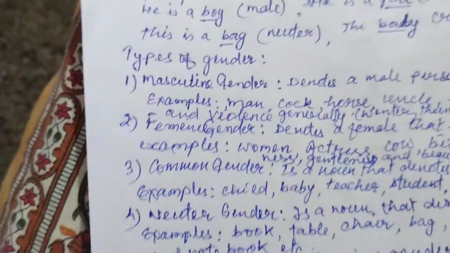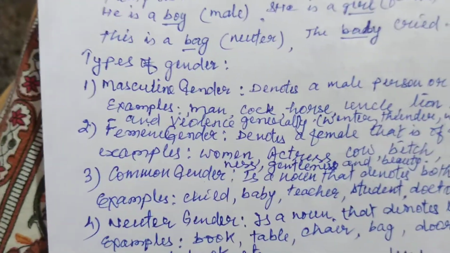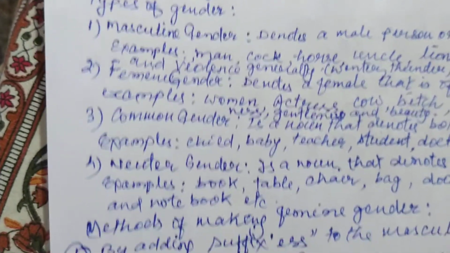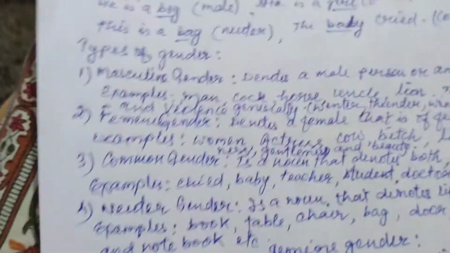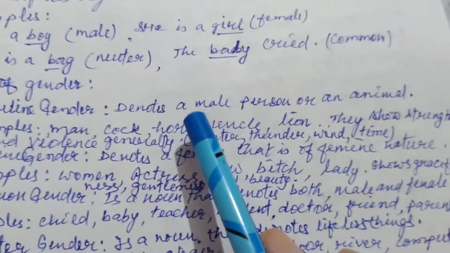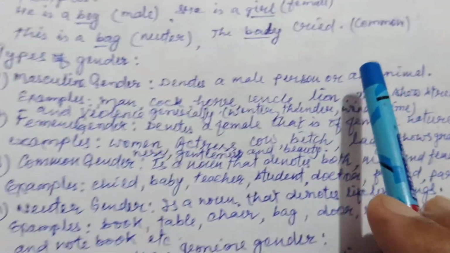Now we'll study types of genders. The first one is masculine gender, second is feminine gender, third is common gender, and the fourth is neuter gender. If we study in detail, masculine gender denotes a male person or an animal.